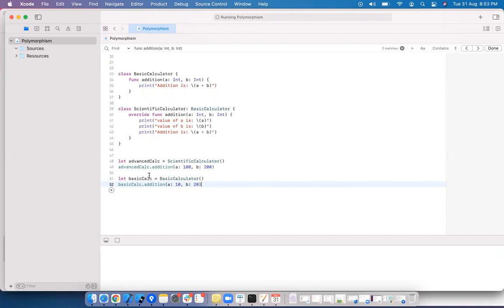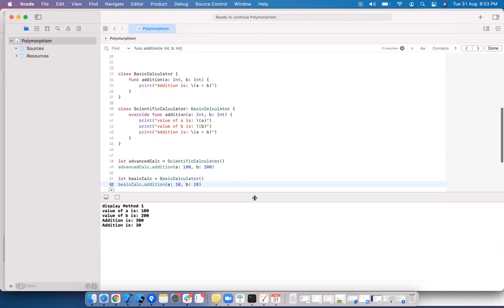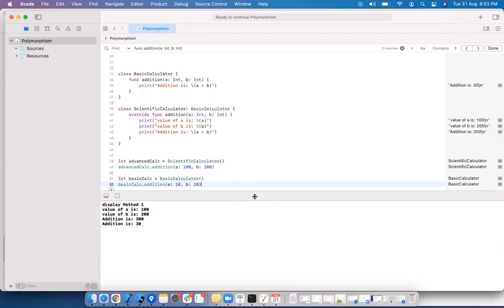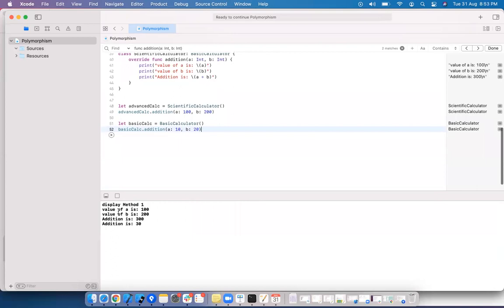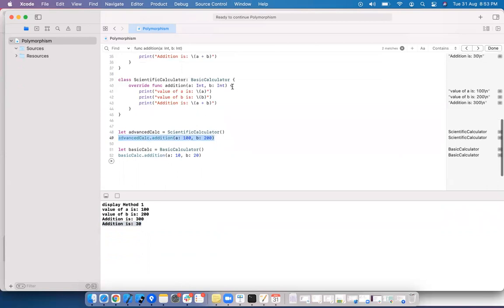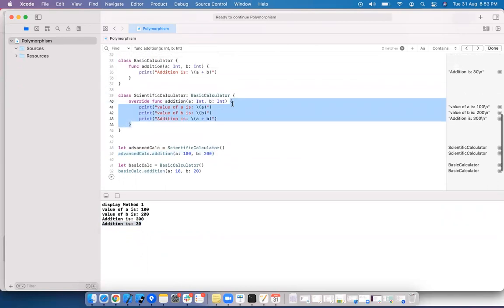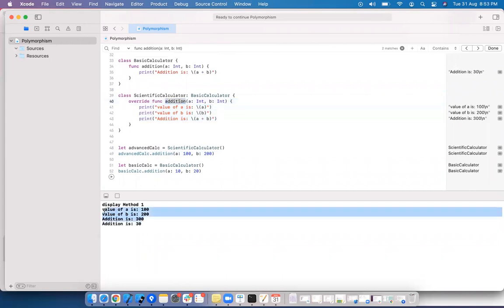Even in Objective-C, the overloading is not allowed because when you change the number of parameters or type of parameters or order of parameters, the method name is getting changed. If you see here, addition is 30 for the last statement. For advanced calculator, I want to perform different implementation. I want to execute different implementation with the same method name. So this is the result of that. Value of A equal to 100, value of B is 200, addition is 300.